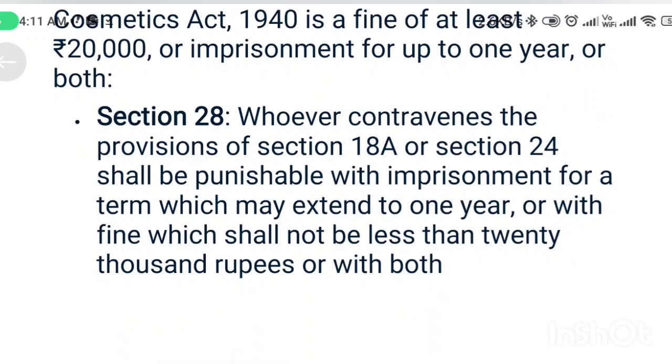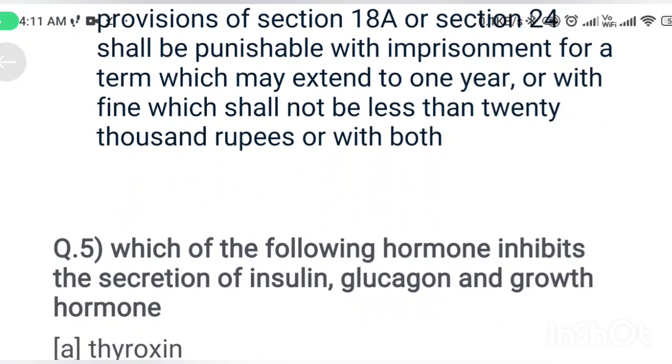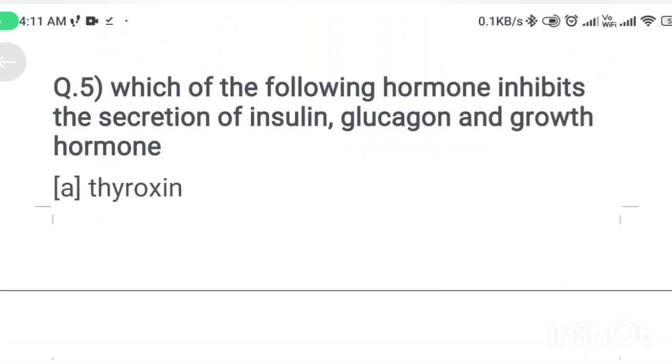Section 28: Whoever contravenes the provisions of Section 18A or Section 24 shall be punishable with imprisonment for a term which may extend to 1 year or with fine which shall not be less than 20,000 rupees or with both. Next question. Which of the following hormones inhibits the secretion of insulin, glucagon and growth hormone?